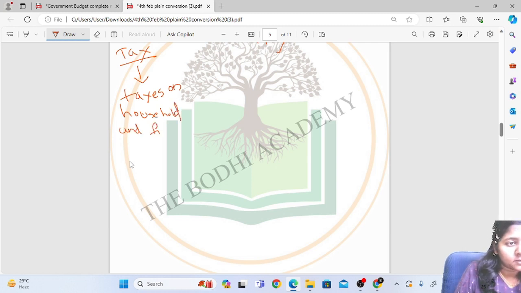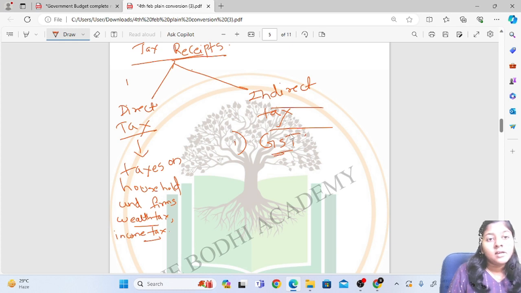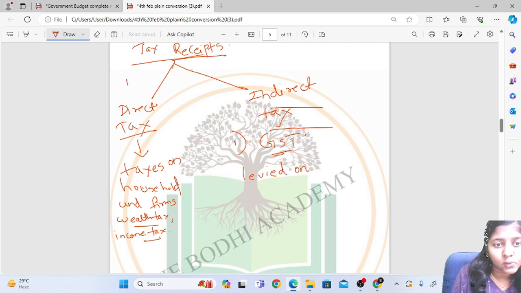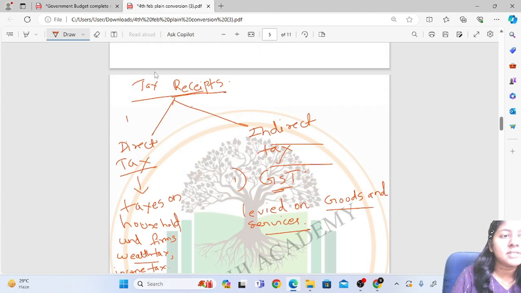This includes your wealth tax and your income tax. But indirect tax includes GST, goods and service tax. Now goods and service tax is levied on goods and services.